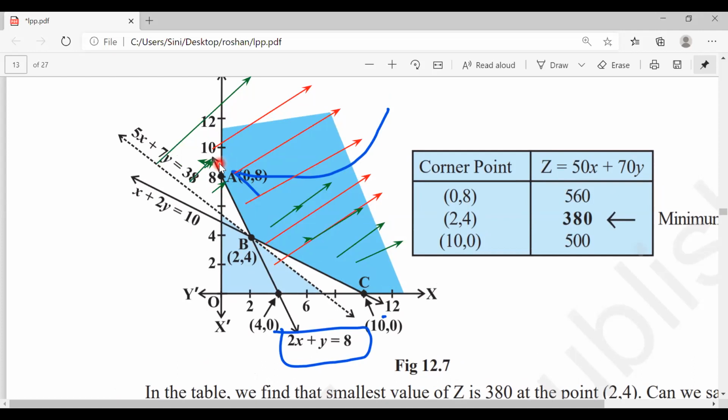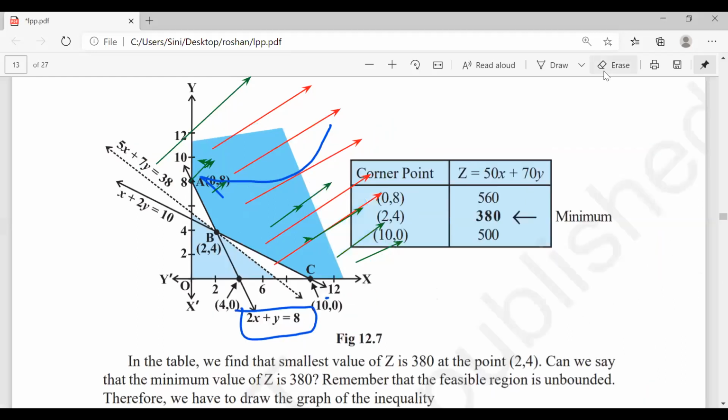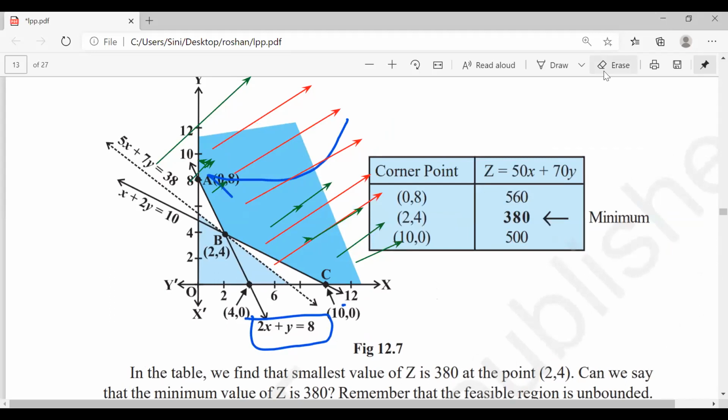Anyone having any doubt? I think I explained clearly, but if anyone has any doubt, let me know now itself. Not clear, anyone for the graph? Not clear, you can tell me. Corner point, who does not know how to find out, tell me. So is everyone clear about this?